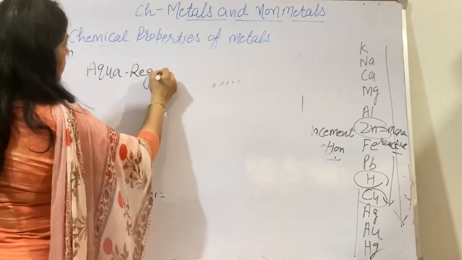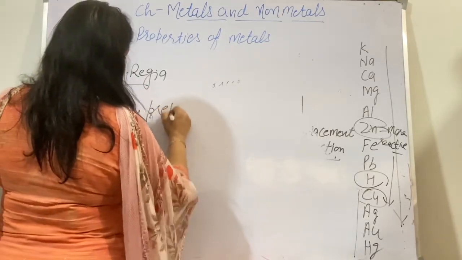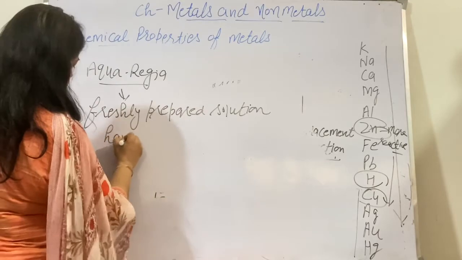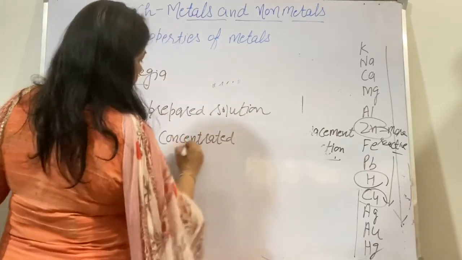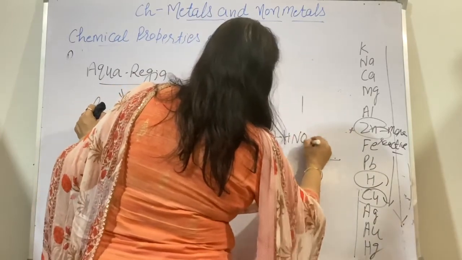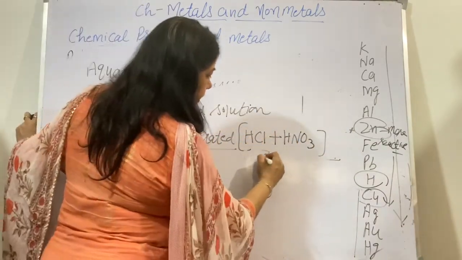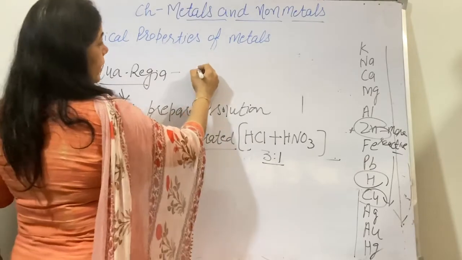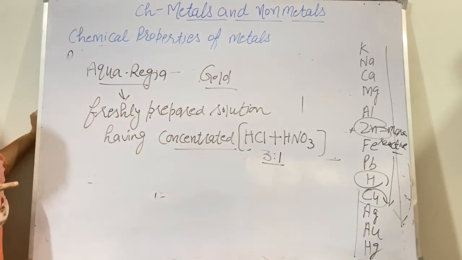Aqua regia is a freshly prepared solution of concentrated HCl plus concentrated HNO3, a mixture of concentrated hydrochloric acid and nitric acid in the ratio 3:1, and this aqua regia can dissolve gold metal, and it can also dissolve platinum.